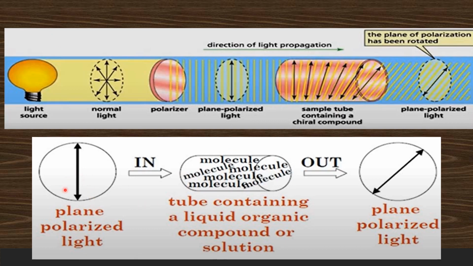So the plane polarized light is allowed to pass through the sample, which is a solution of the organic compound. This chiral organic compound interacts with the plane polarized light and rotates its plane. The angle to which the plane of the plane polarized light is rotated is called optical rotation or angle of rotation.